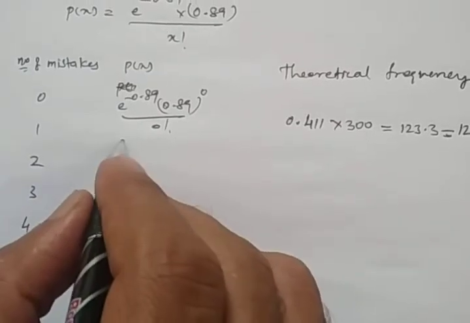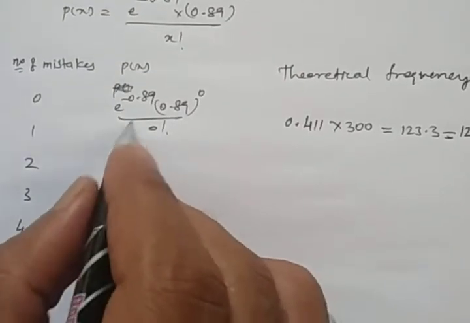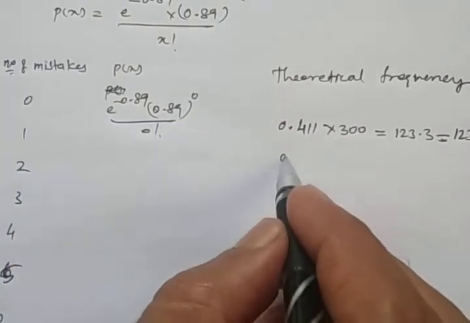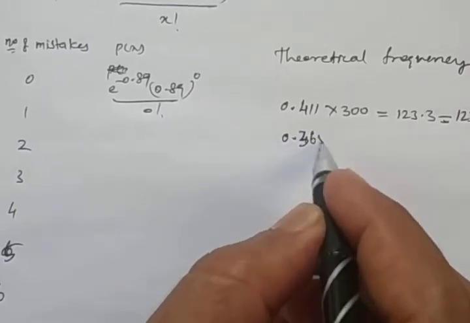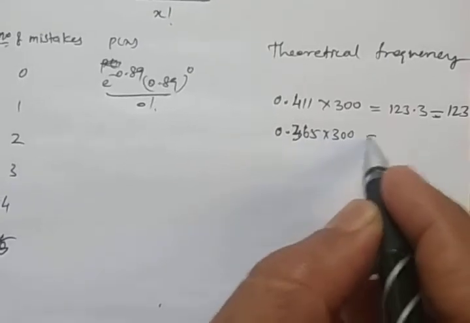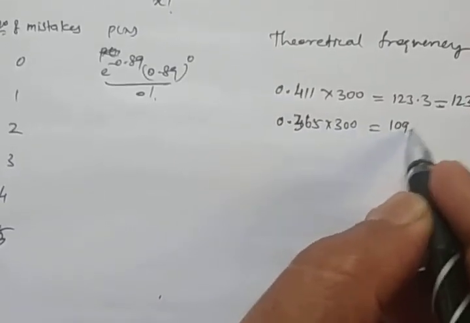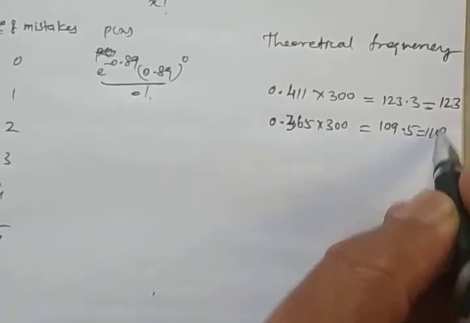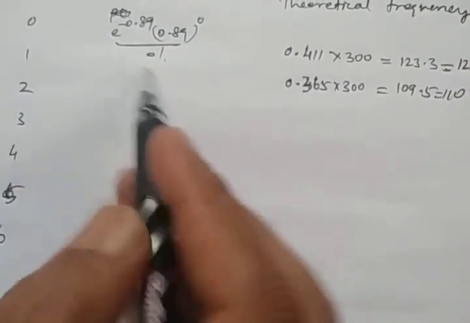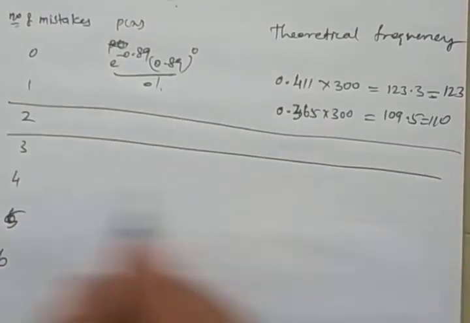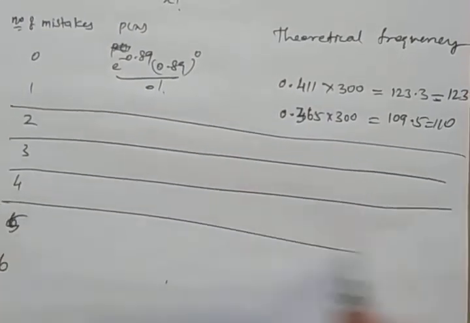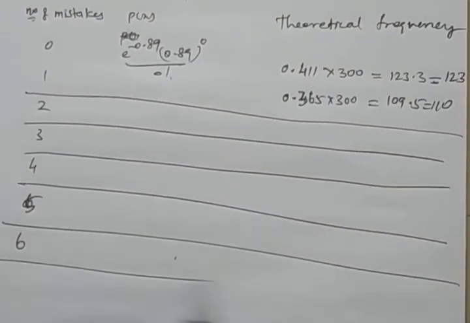If we substitute 1, we get 0.4365 into 300, we get 109.5, that is 110 days. That is a mistake of 1. Similarly, we find out for 2, 3, 4, 5, 6, we get the respective values.